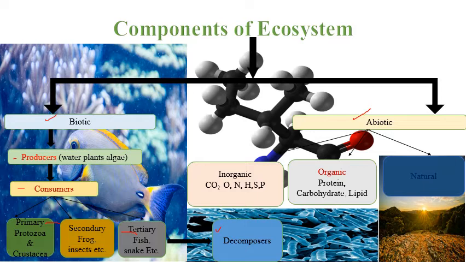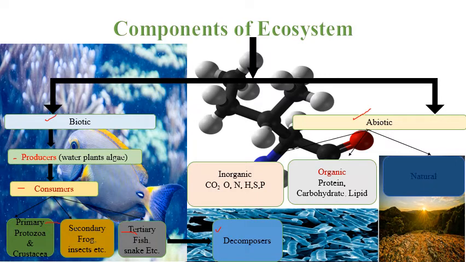And the same way, decomposers. These are the third component of the biotic component of an ecosystem. They are also called the actual recyclers, because we can't imagine our world without decomposers. They feed on dead organic matter and convert it into simple soluble inorganic molecules that can be taken up by plants. Bacteria, fungi and microbes are the major examples of decomposers.